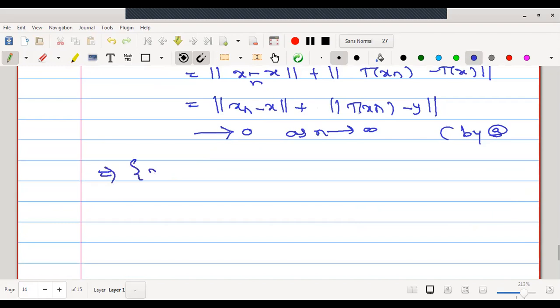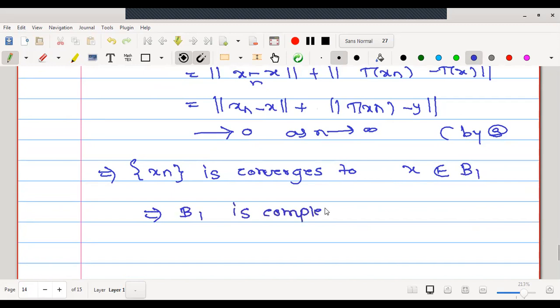It implies the sequence xn converges to x in B1, because the element is in B. B1 and B are the same, the elements are the same, only the norms change. Therefore here we have shown that B1 is complete.